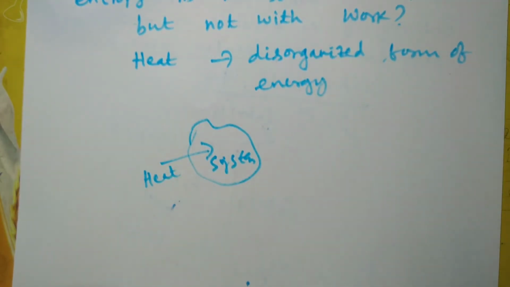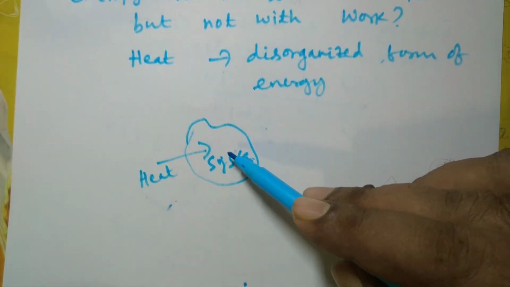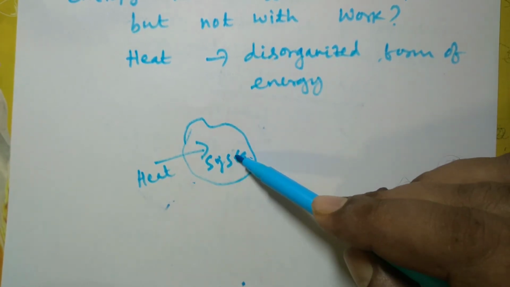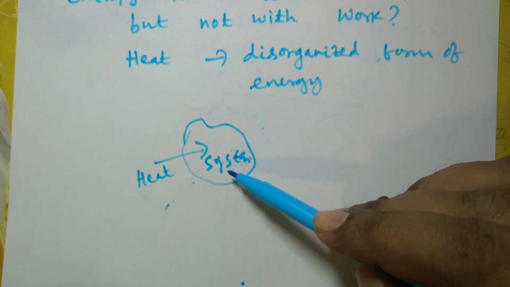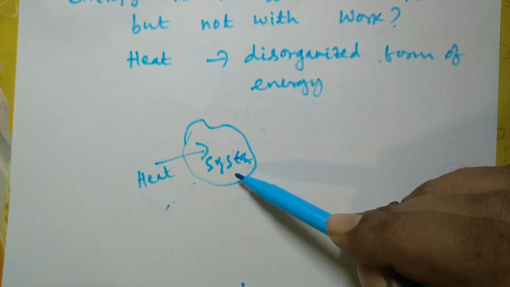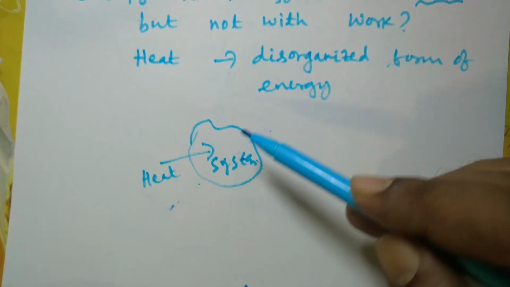Heat increases the internal energy of the system. So the molecules start moving randomly once this heat is supplied to it. Molecules moving randomly means its entropy increases with the transfer of heat into it. And if heat is rejected, its entropy also decreases.